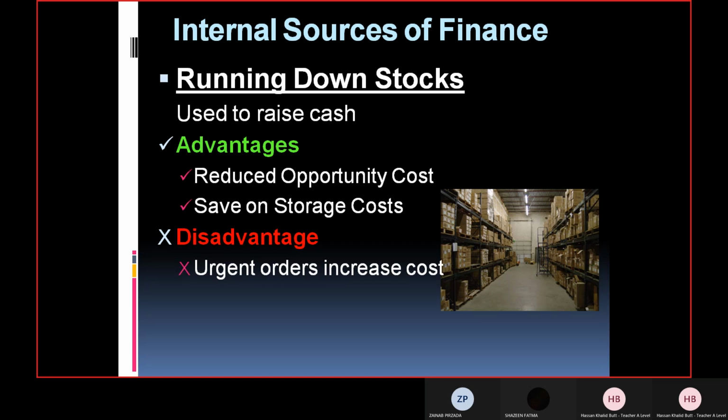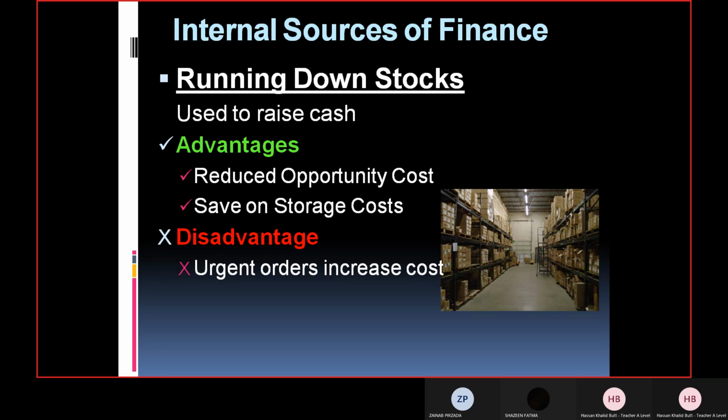Yes, that's right. But the question is why urgent orders will be required, how it is linked with running down stocks. If you are selling your surplus stock, why is it linked with urgent orders? That's my question. Link it up with that.